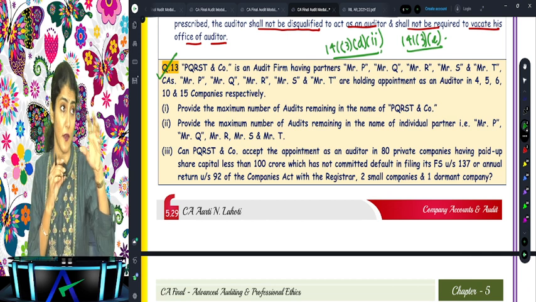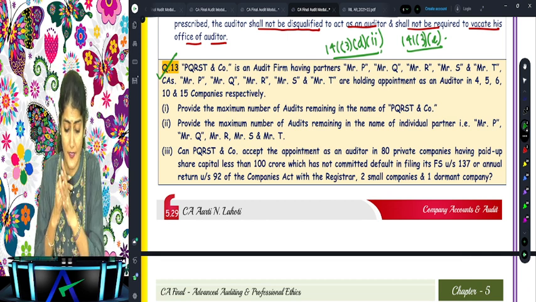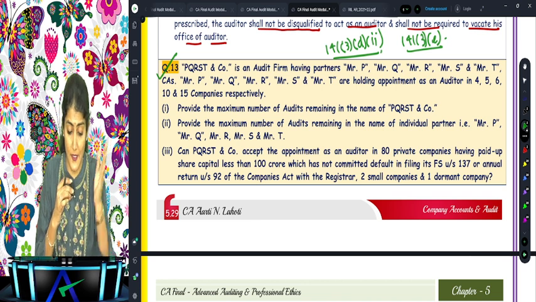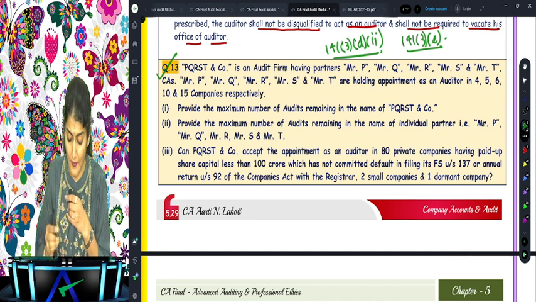Sealing on company audits. So PQRST and Company is an audit firm. Sit straight, everyone. It is an audit firm having partners P, Q, R, S and T. Mr. P, Mr. Q, Mr. R, Mr. S and Mr. T are holding the appointment as an auditor of 4, 5, 6, 10 and 15.